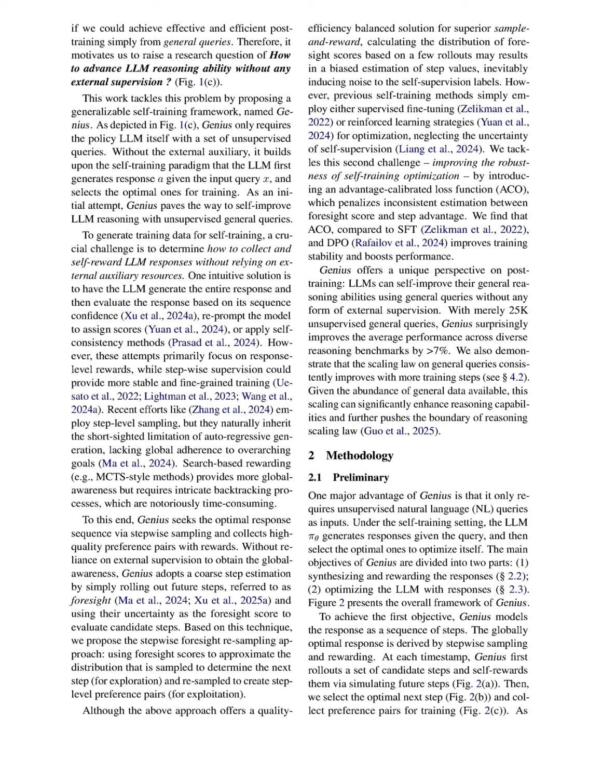Finally, the LLM is optimized using an advantage-calibrated loss function, ACO, which penalizes inconsistencies between foresight scores and step advantages, thus improving training stability and performance. This iterative process allows Genius to self-improve reasoning capabilities effectively, using only general queries.